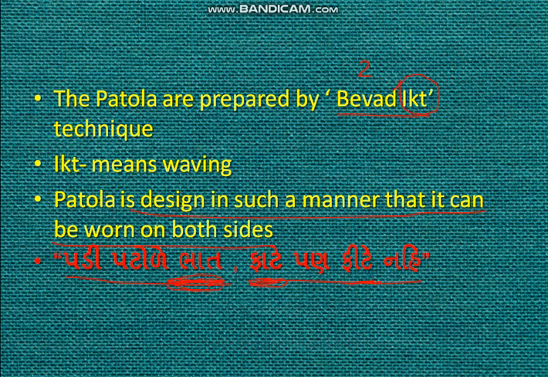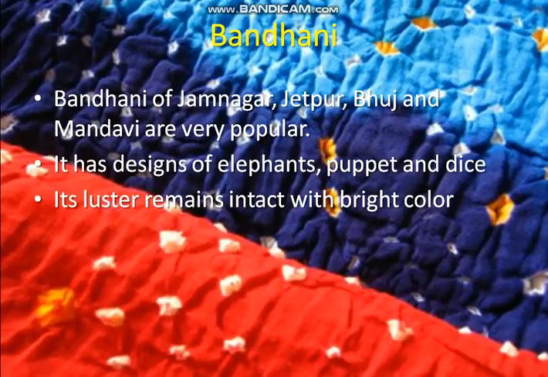Fite means fade off. It will never become dull. The luster, the shining of patola is very good, and due to that patolas are very expensive, as very few people are making it.